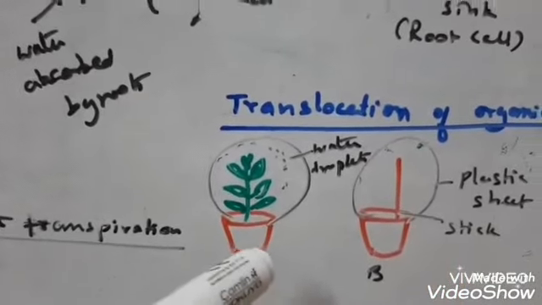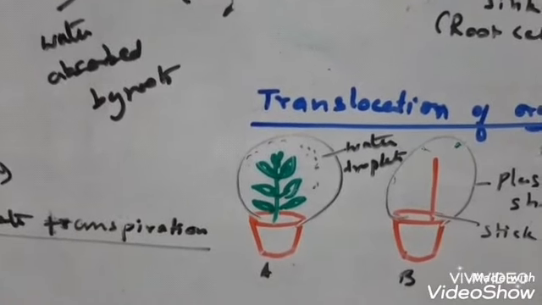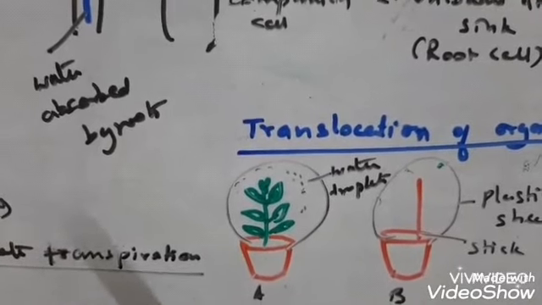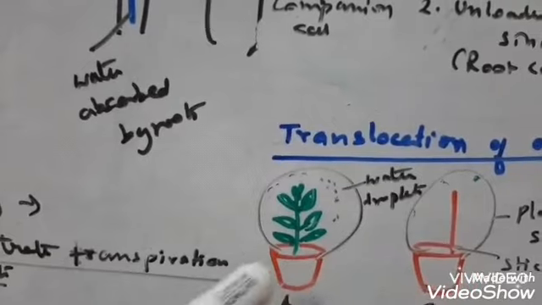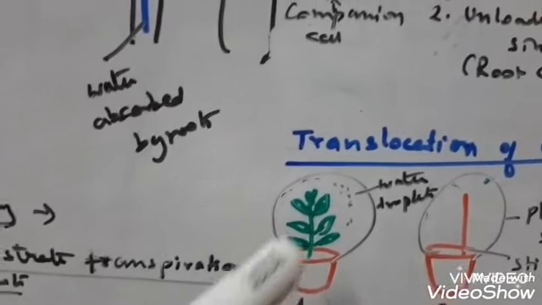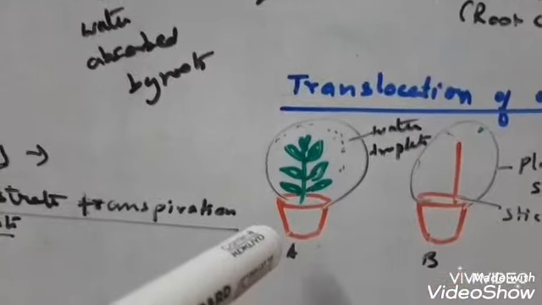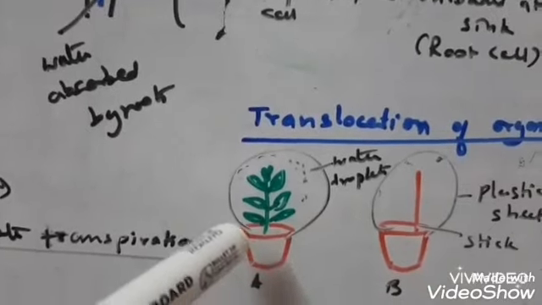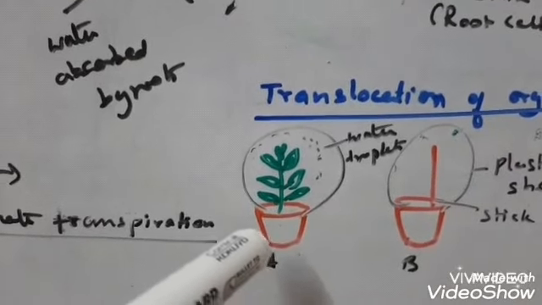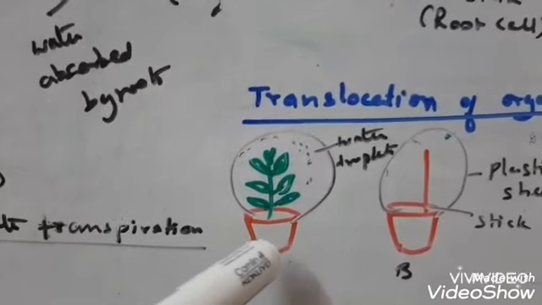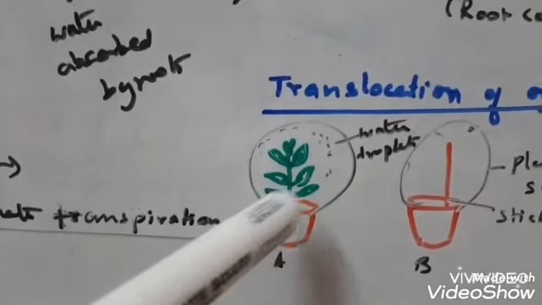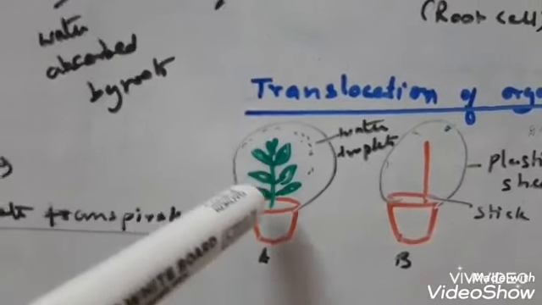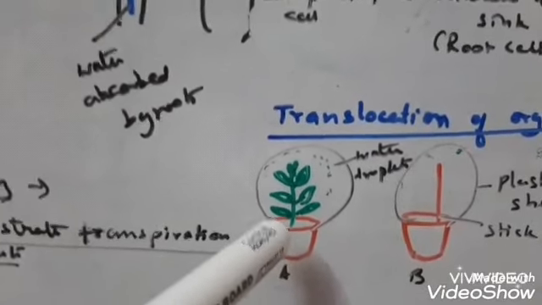Now see, children, all of us are in a lockdown situation, so we have enough time at home, and some of you might already have a potted plant in your home. You can do this activity at home and report to me what result you are getting. Don't be lazy, get up, take a potted plant, an empty pot and a stick, and you can very easily do this activity on your own. In science you need to do activities. It is not a lab-based activity that needs a laboratory and all the apparatus. It's very easy. Everybody has a polythene bag in the house. Do it and report to me what result you get.